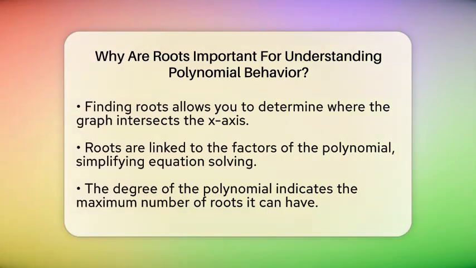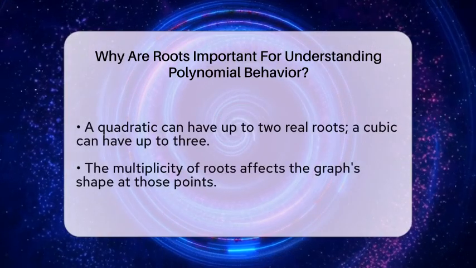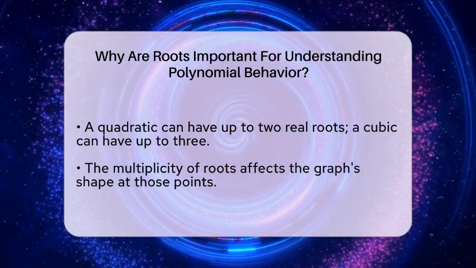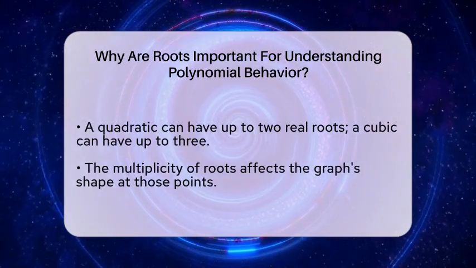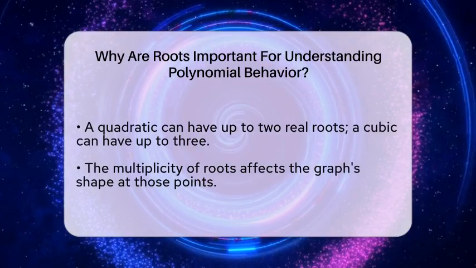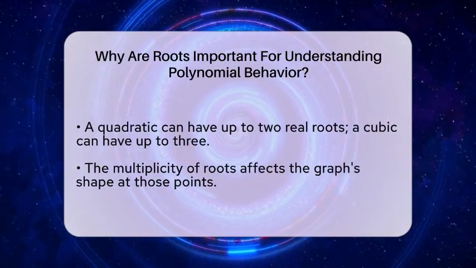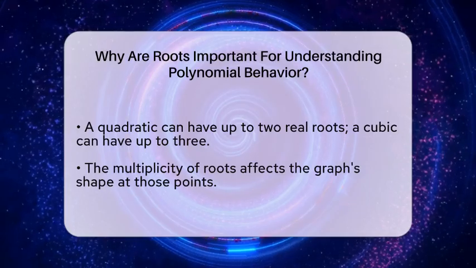The degree of the polynomial, which is the highest power of the variable, tells us how many roots the polynomial can have. For example, a quadratic polynomial, which has the highest power of 2, can have up to 2 real roots. A cubic polynomial can have up to 3 real roots. This helps set expectations about how many times the graph might cross the x-axis.